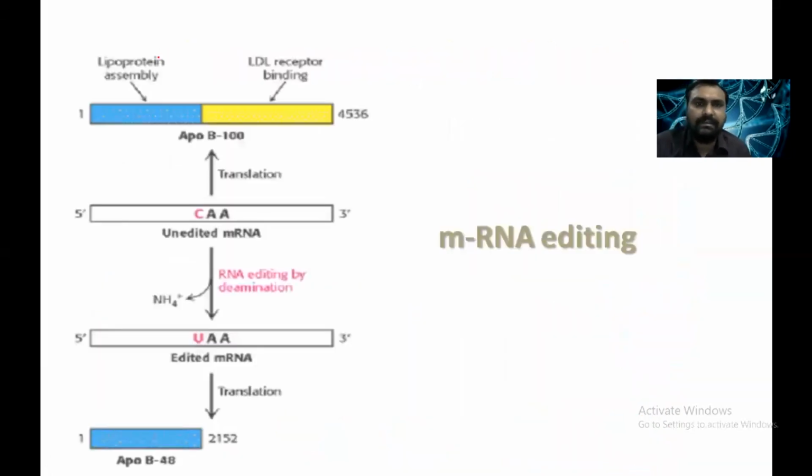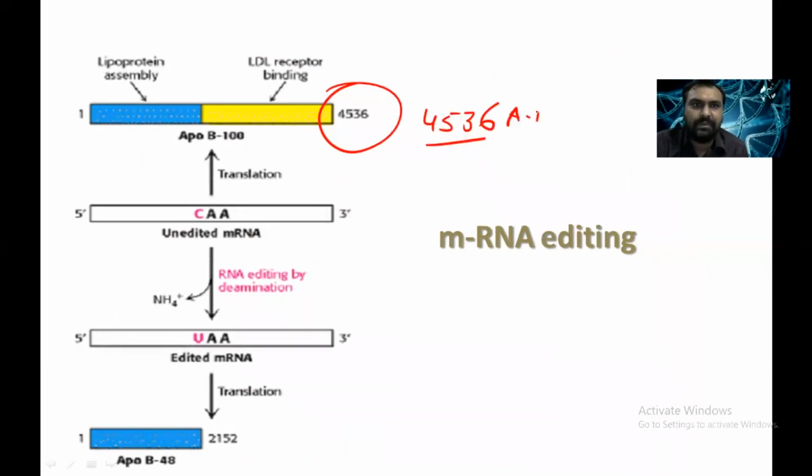And also there is RNA editing. So we can see the ApoB100 gene contains the gene for 4536 amino acids. But in the intestine, up to position 2152, it is normally synthesized.